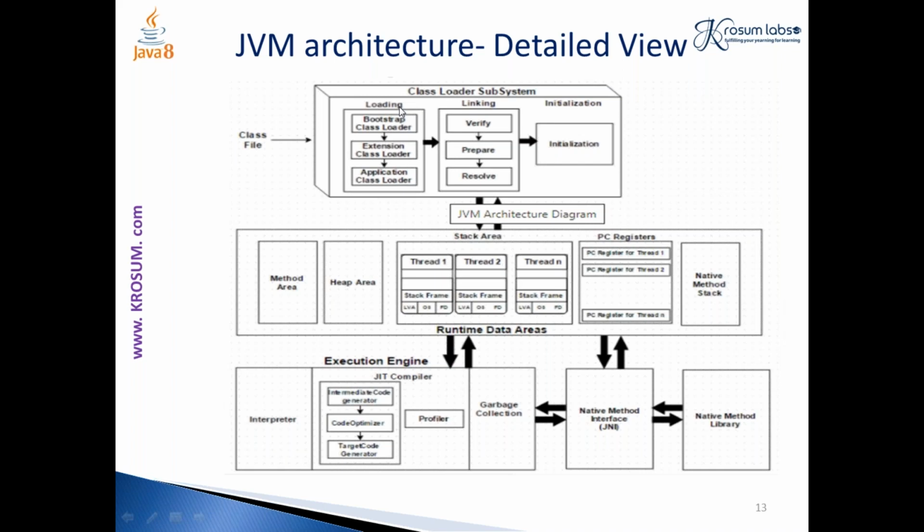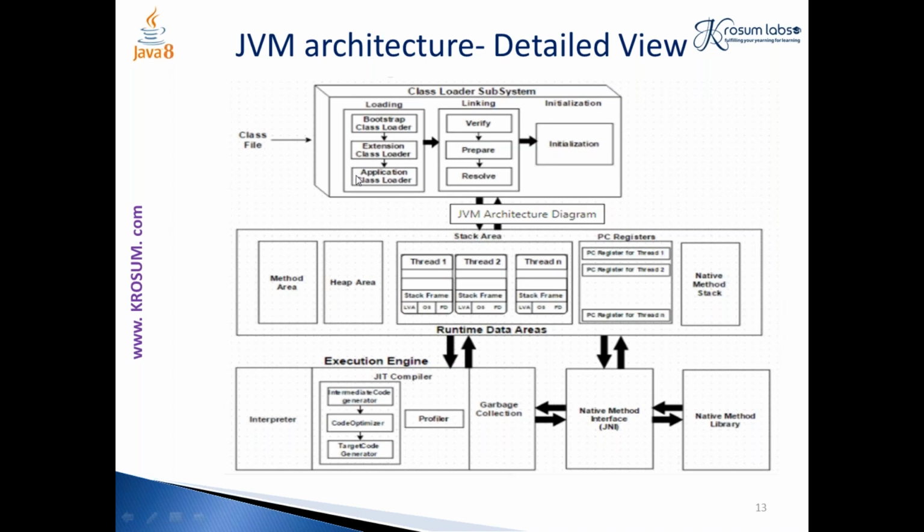So here I'm speaking about the bytecode, the compiler-generated bytecode. Loading the class file: here we have three types of class loaders. One is the bootstrap class loader, the second one is the extension class loader, and the third one is the application class loader. When I'm writing some program called Student, this program will be available in my class path, so it is executed by my application class loader.